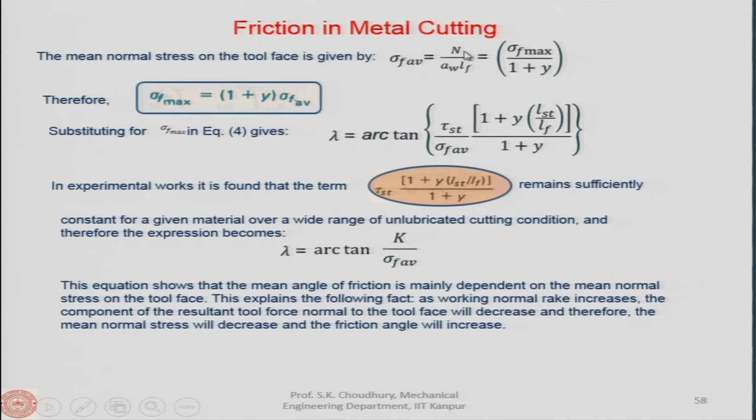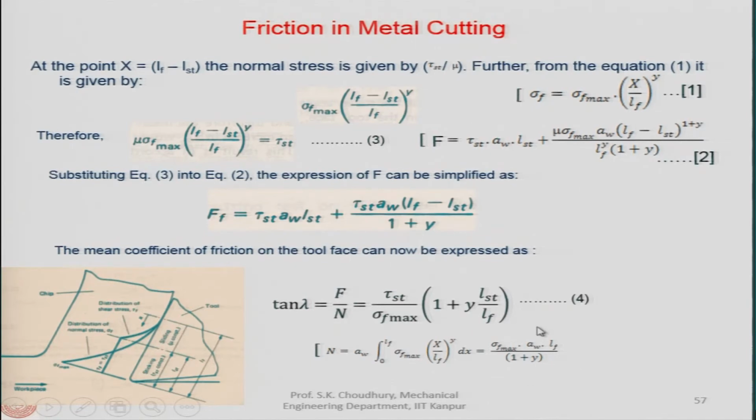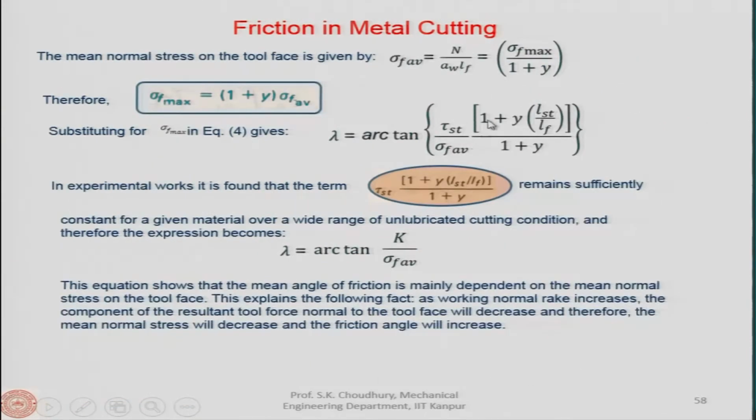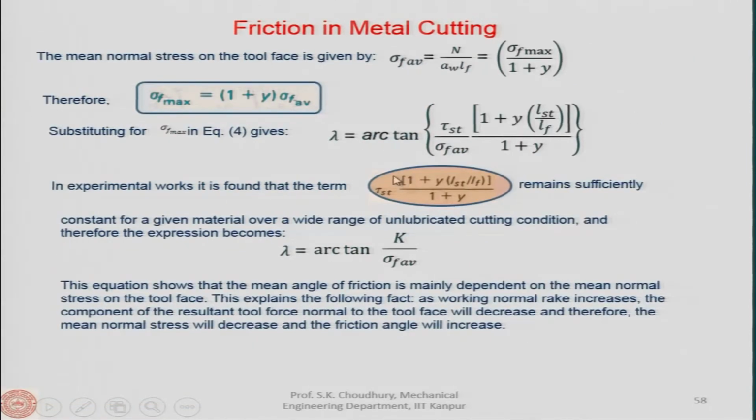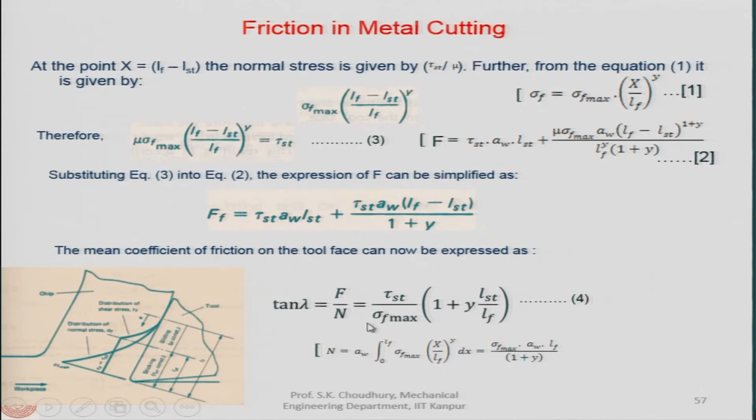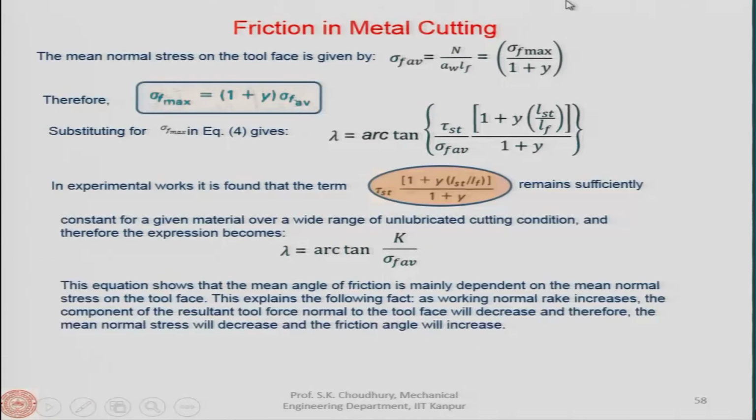Now, you must have understood that the n value we have here, I have written down here, put the n value here and these things, AW and LF, will be cancelled, and it will be sigma F max divided by 1 plus y. So, now if we substitute sigma F max, then we will get that lambda, this value in here, is equal to arc tan, tan inverse, of this value. This is tau st and this all together.